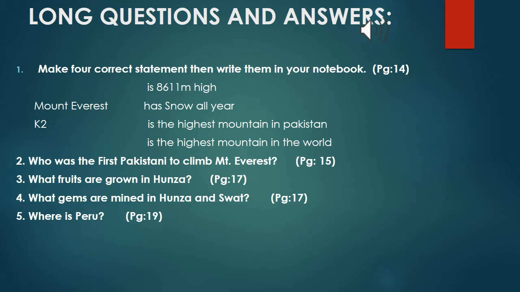Question number 10 is make a list of 5 things people use mountains for. Now you have to write any 5 things that people use mountains for. Why do tourists go to mountains?